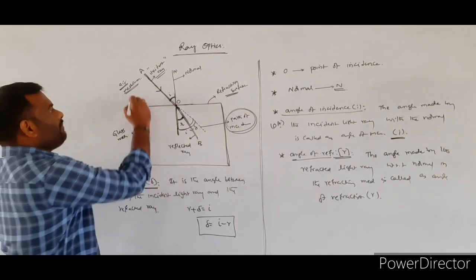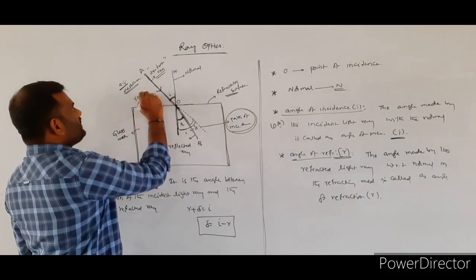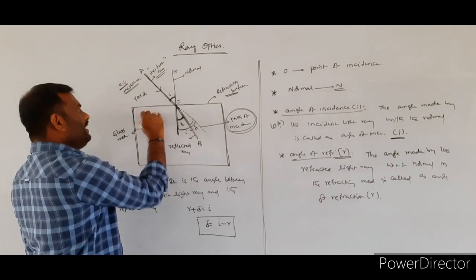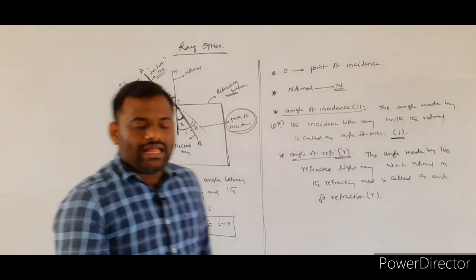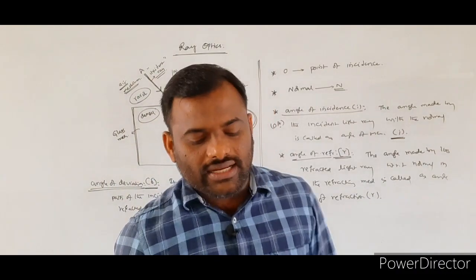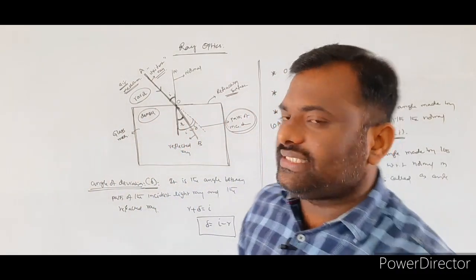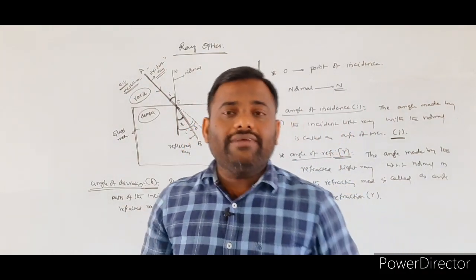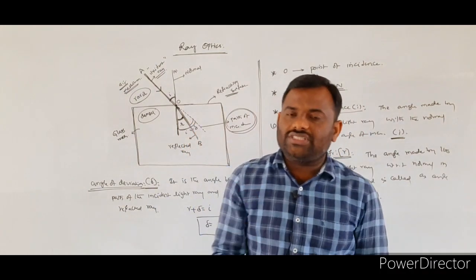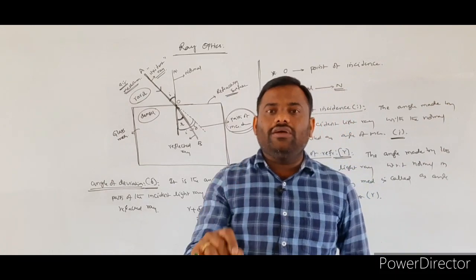Whenever the light is coming from the rarer medium to the denser medium, again here two different mediums are there. One is a rarer medium, another one is a denser medium. How can we define the rarer medium? The medium for which the refractive index value is less.